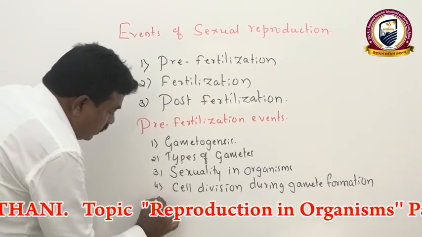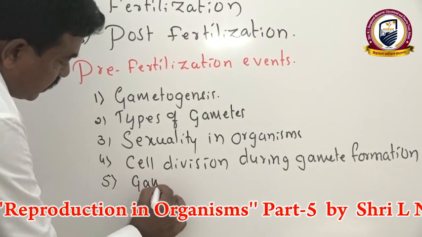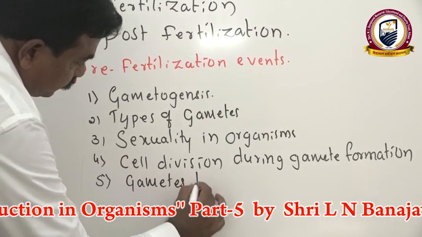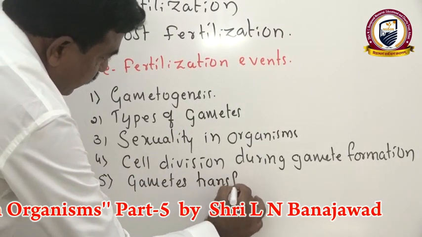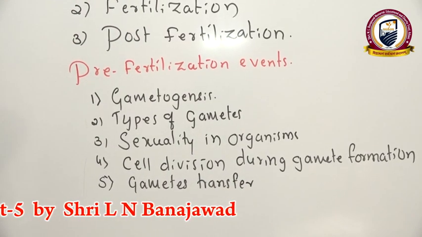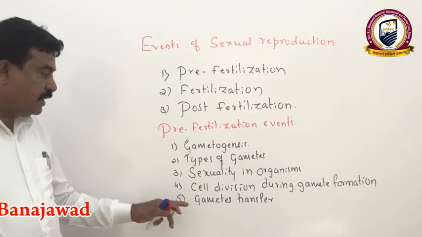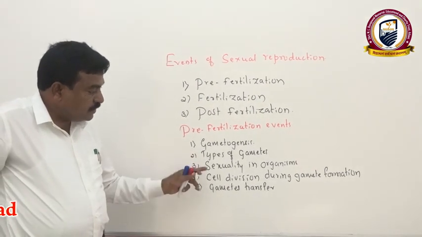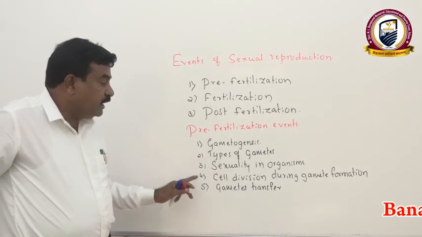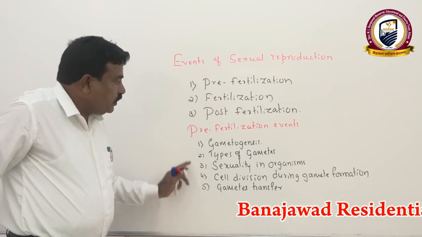Then after that, how gamete transfer takes place, especially in lower plants, higher plants, and animals, especially aquatic animals and terrestrial animals, how gamete transportation takes place, that we have to explain.